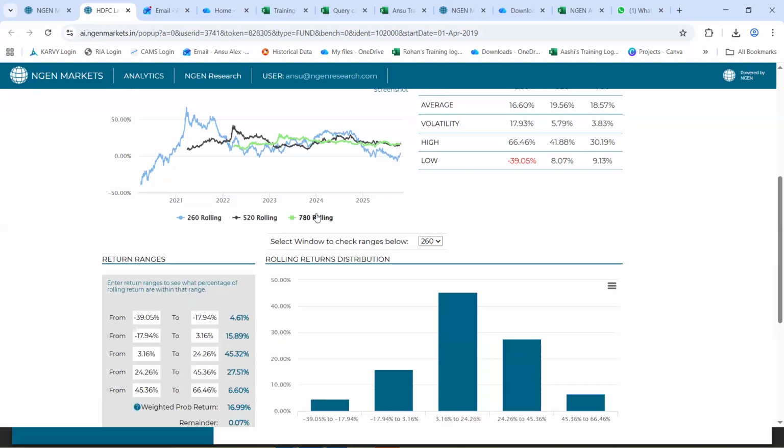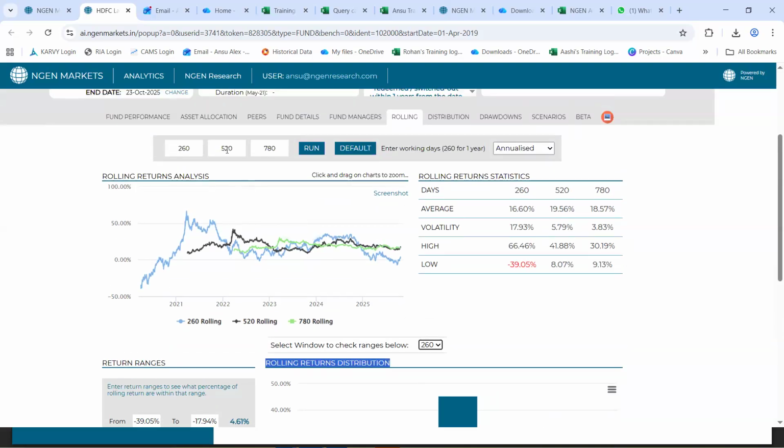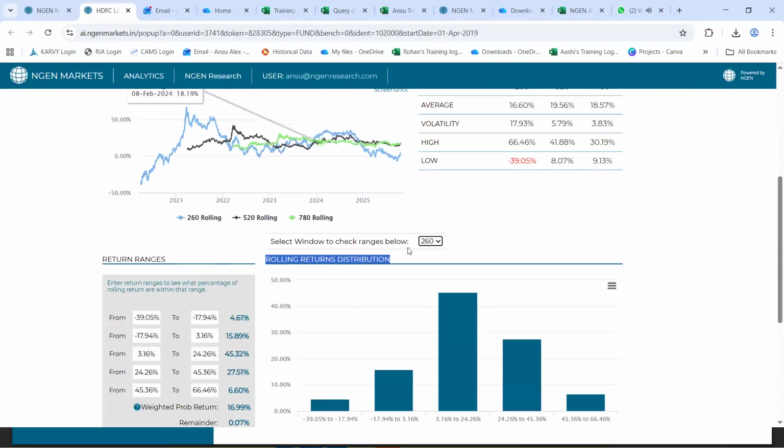Following that, you can also come across this rolling return distribution table. First thing that you need to do will be selecting your rolling return window. The tab that you mentioned right here, or the rolling window that you mentioned right on top, will get replicated into this return distribution chart. You can select accordingly right here.